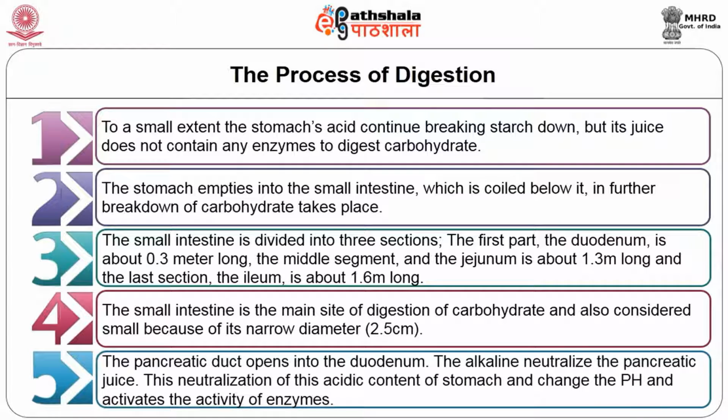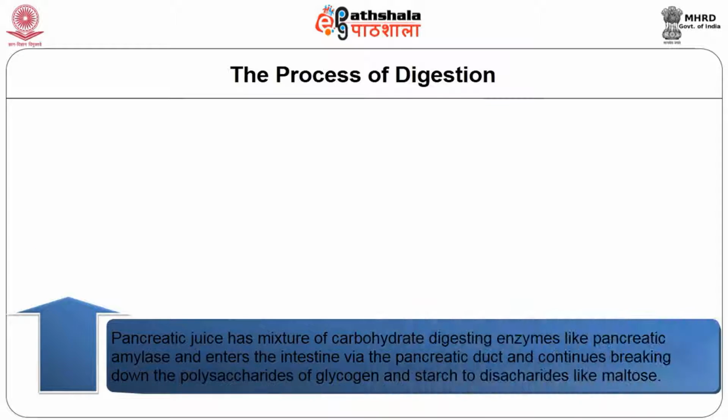The pancreatic duct opens into the duodenum. The alkaline juice neutralizes the acidic content of the stomach and changes the pH, which activates the enzymes. The pancreatic juice has a mixture of carbohydrate digesting enzymes like pancreatic amylase, and enters the intestine via the pancreatic duct and continues breaking down the polysaccharides glycogen and starch to disaccharides like maltose.